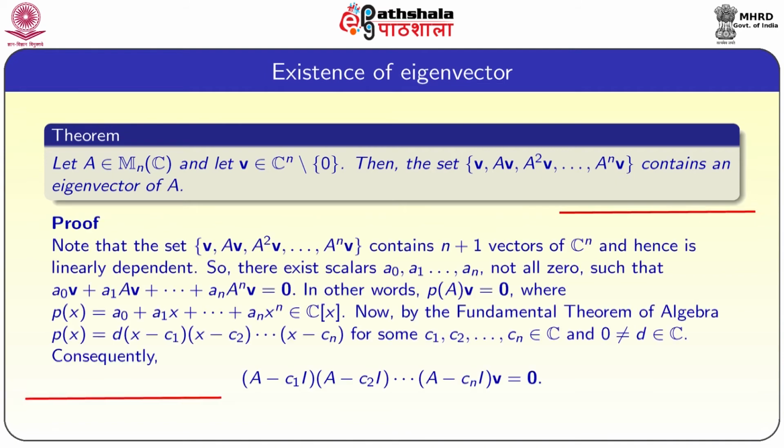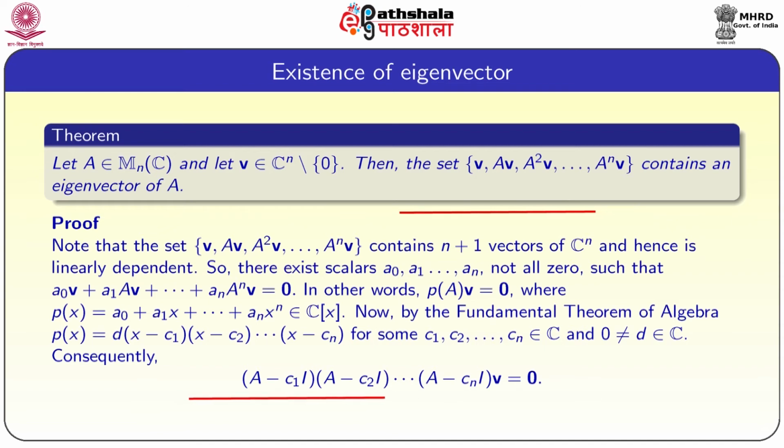Proof: note that the set v, Av, A square v and so on A power n v contains n plus 1 vectors of C power n, hence it is a linearly dependent set. So, there exist scalars a0, a1 and so on an, not all 0, such that a0 v plus a1 A v plus and so on an A power n v equal to 0.